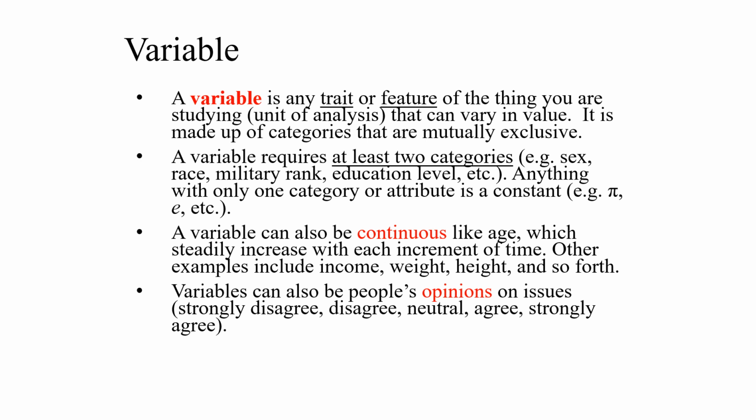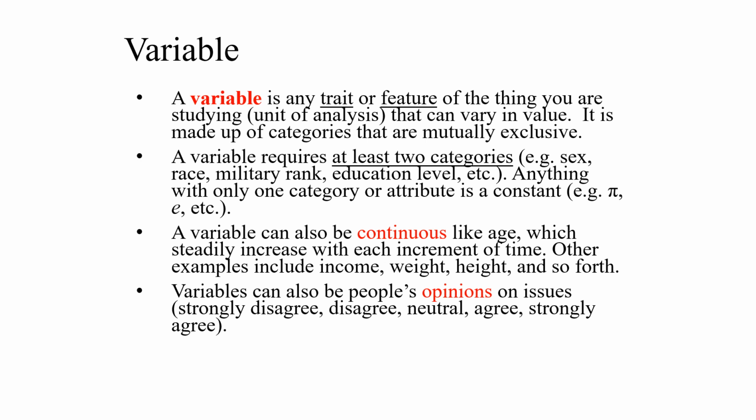And a variable can take many forms. It can be continuous. The value continues on, like age, income, weight, BMI, height, distance traveled, length of stay at the hospital, and whatnot. Its value is continuing from the lowest to the highest.